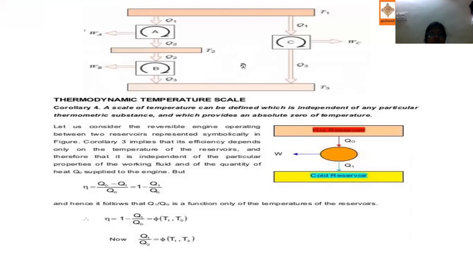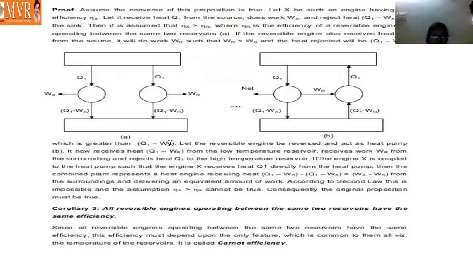All reversible engines operating between the same two reservoirs have the same efficiency. The efficiency must depend only on the feature which is common to them all, the temperature of the reservoirs, and it is called Carnot efficiency. So that is corollary 3.